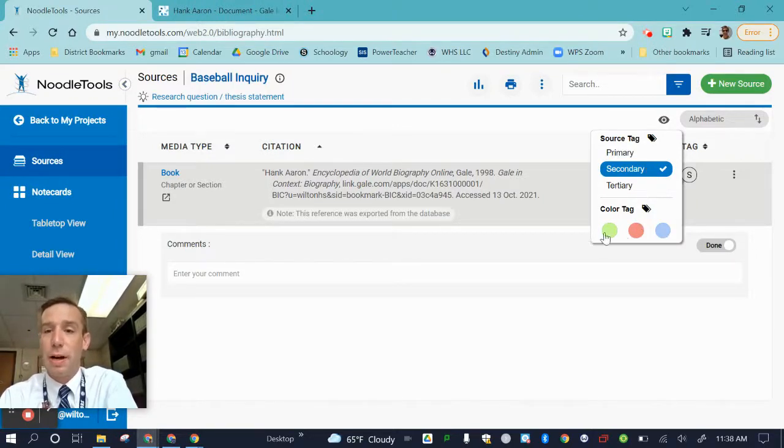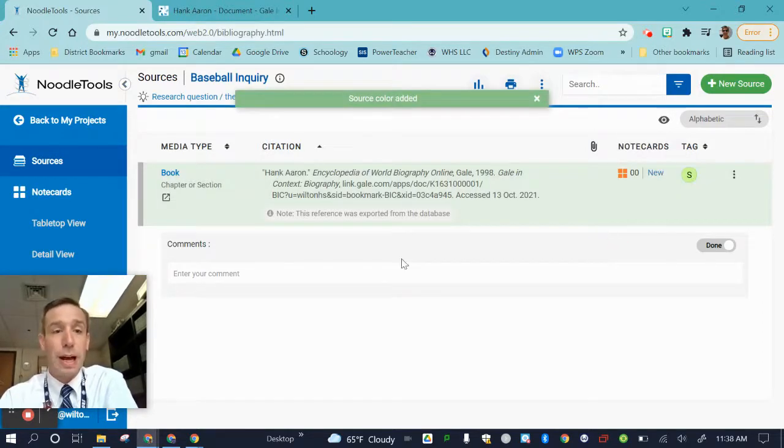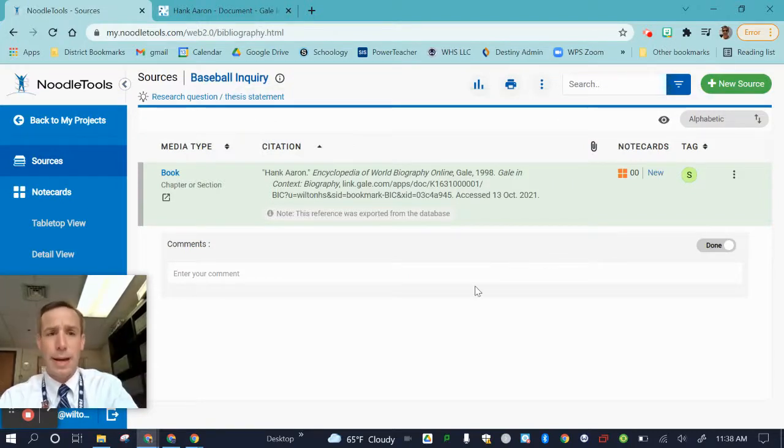I can also add a color code to this. So let's say I want to make all secondary sources green. Lo and behold, I can manage it visually on my dashboard by seeing what types of sources I have.